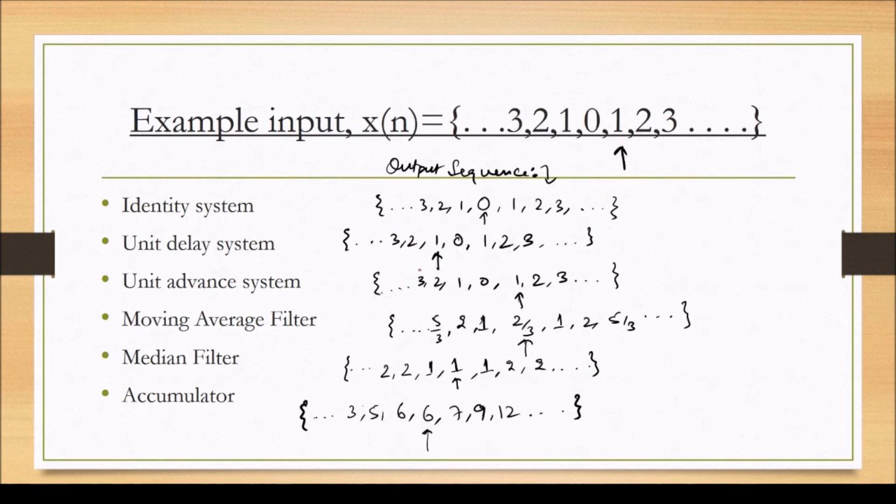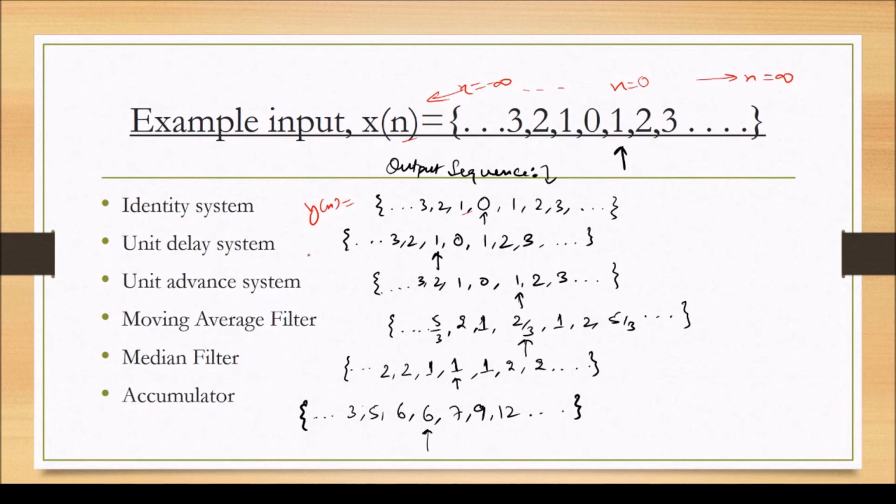Let us input an example sequence to all these systems. Let us say we have an input which is an infinite duration sequence, coming from n is equal to minus infinity to n is equal to infinity. Here we have the pivot at n is equal to 0. So we have 3, 2, 1, 0, 0, 1, 2, 3. This is the input sequence. The identity system will produce the output y[n] identical to the input x[n].